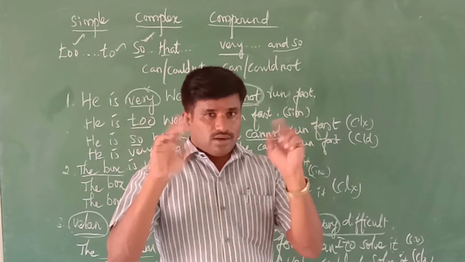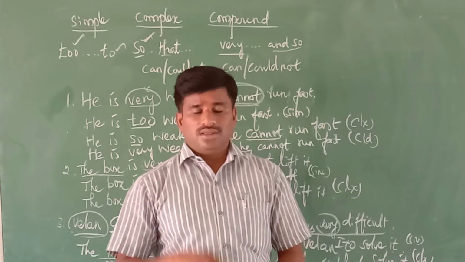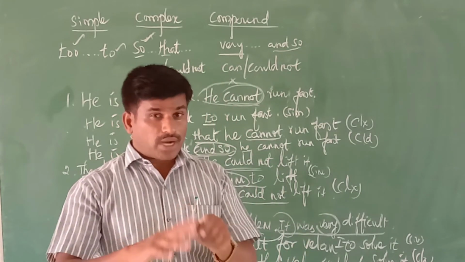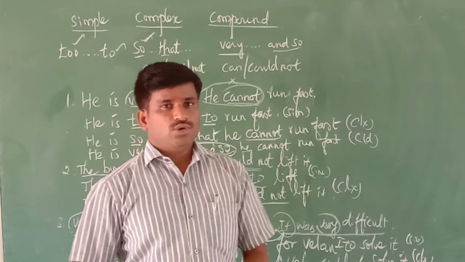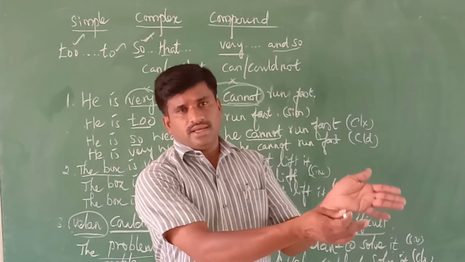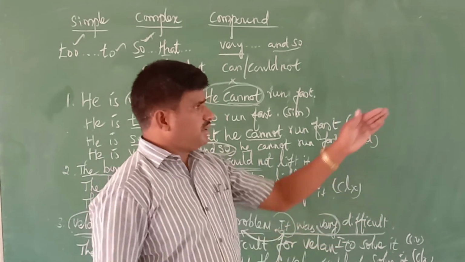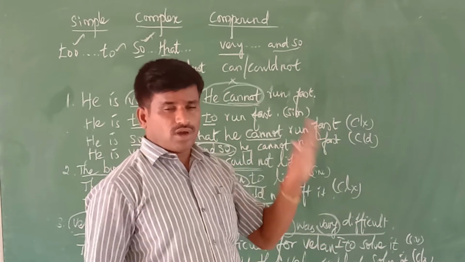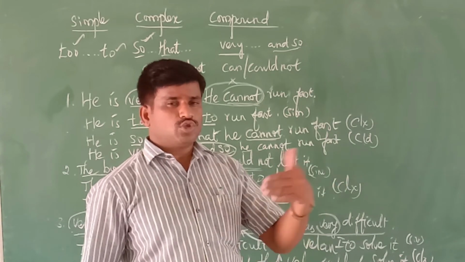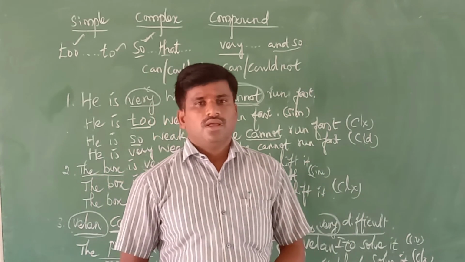Without understanding, if you write an answer, it is too difficult. So practice some more examples. Use this format for changing one sentence to another.